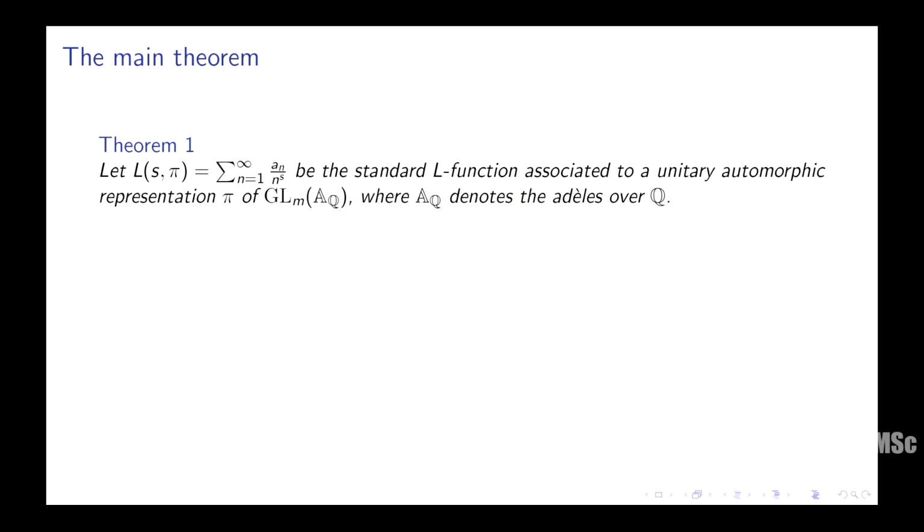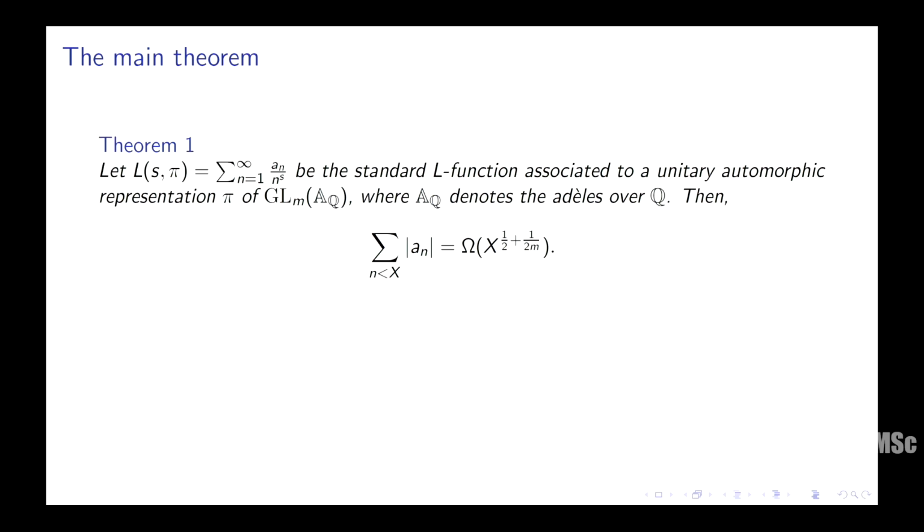And then the theorem is an omega result for the summatory function of the absolute values of the coefficients. So the theorem says that the summation of absolute value of a_n, n less than x, is omega of x to the half plus 1 over 2n.